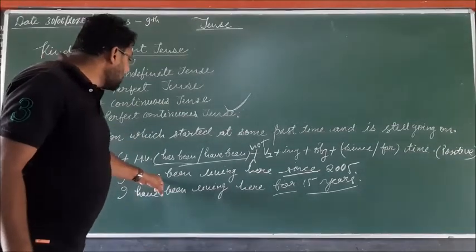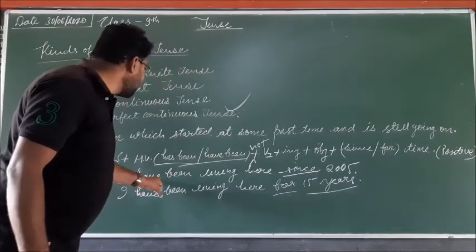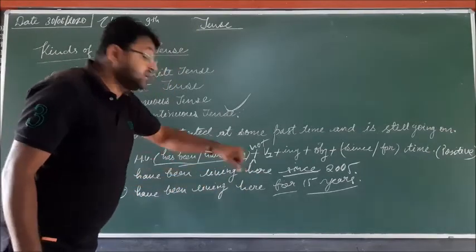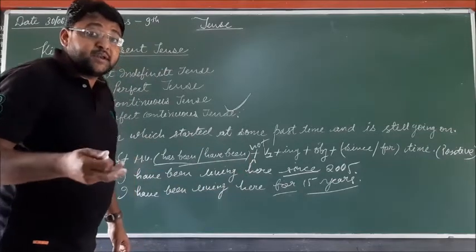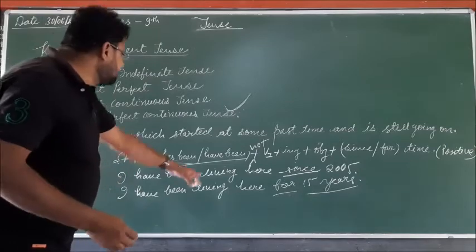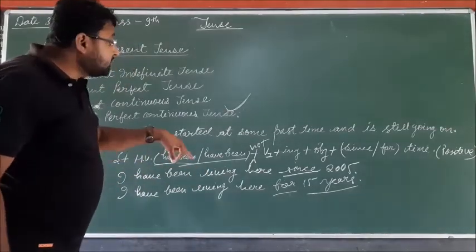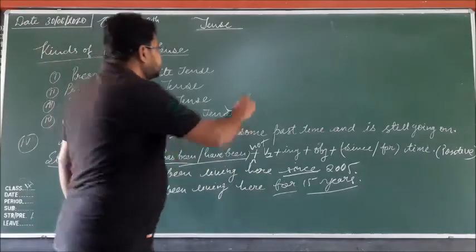So I have been living here. I have not been living here, because before been you have to apply not, after have.